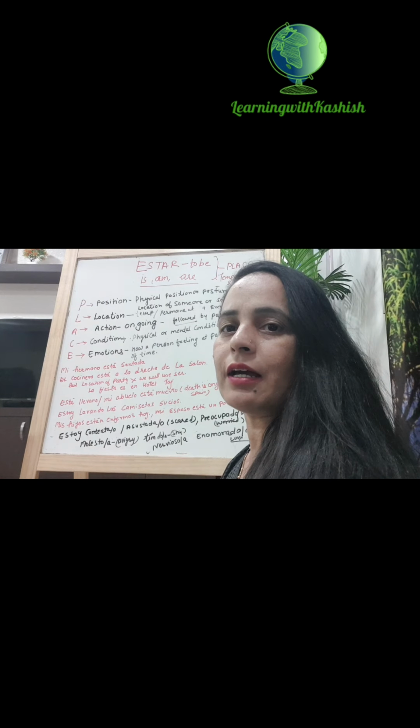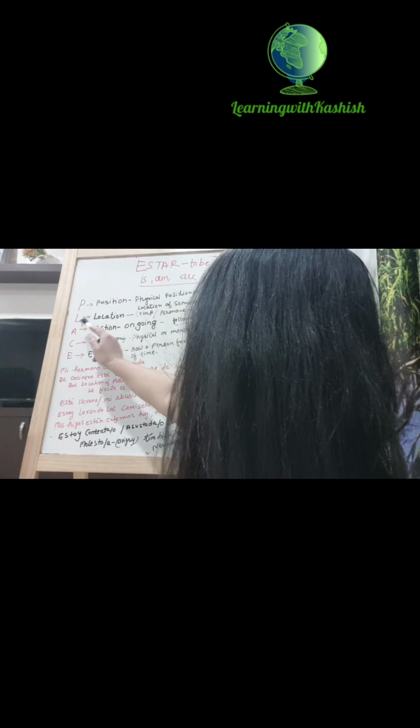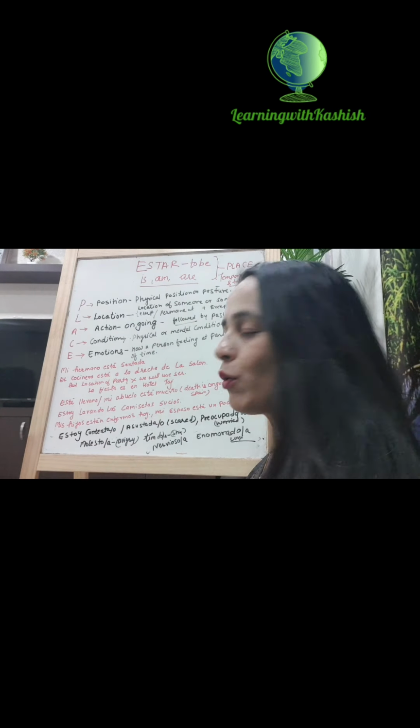P for position. It can be physical position, posture. For example, mi abuela está sentada. My grandmother is sitting. Any physical position or posture will be in estar. Then location. Any location of someone or something will be in estar.